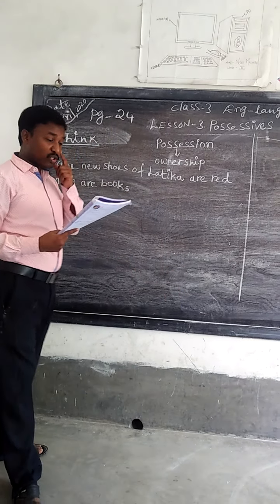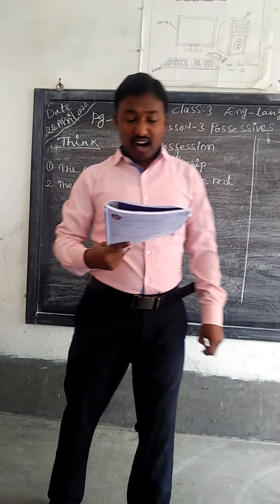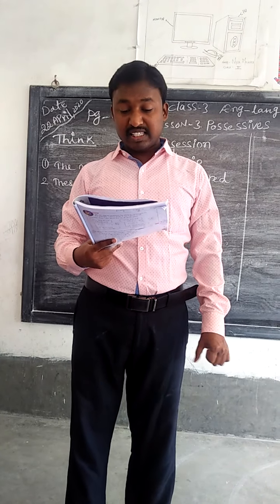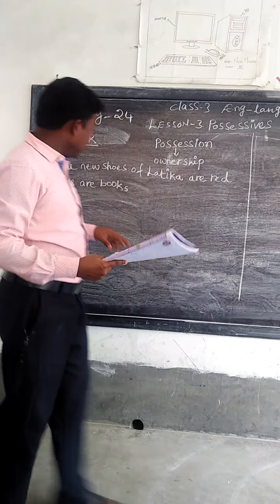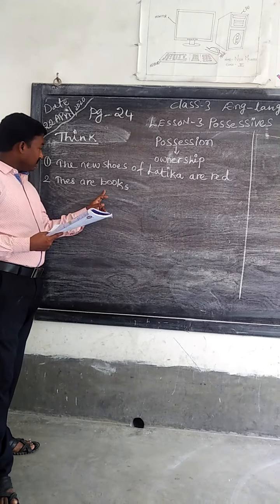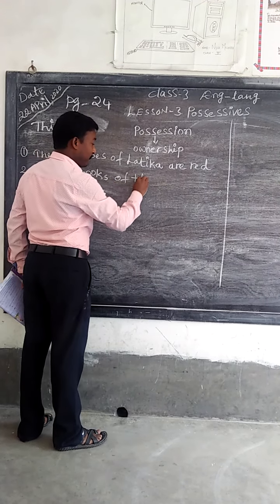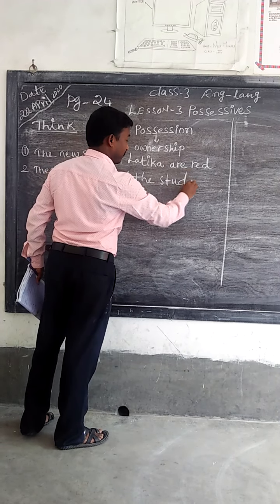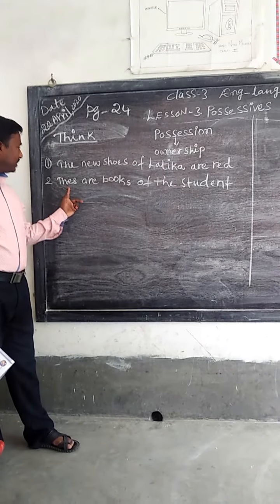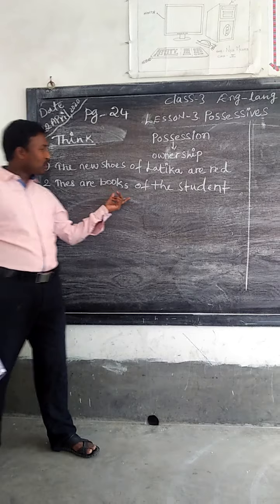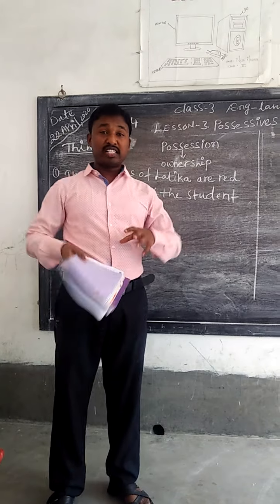So dear children, second one. Everything we will think and write now. These are the students' books. But the answer is: these are books of the students. So these are books of the student. One student is having many books.